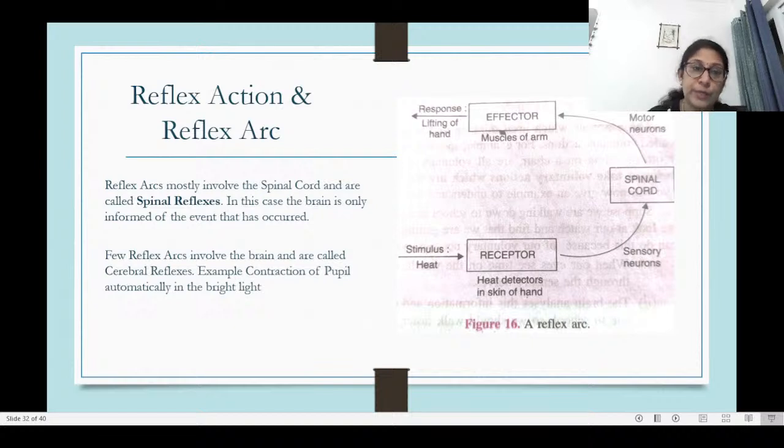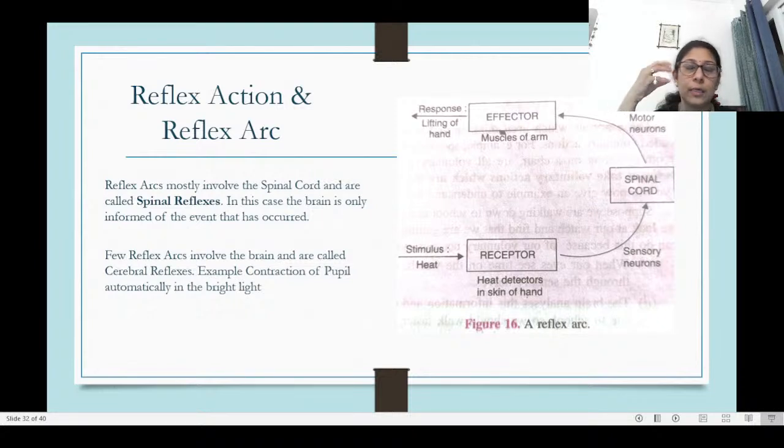Okay, so reflex arc mainly involves the spinal cord. And these kinds of reflexes are known as spinal reflexes. In this case, as I said, the brain is only informed of the action. So most of our reflex action and reflex arc is of spinal type. However, there are some reflex actions which are also controlled by the brain, which are known as cerebral reflexes.